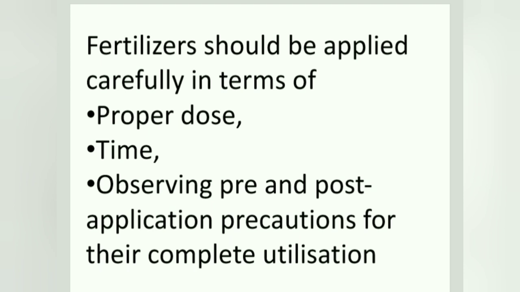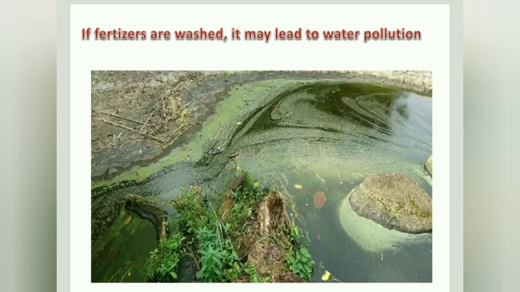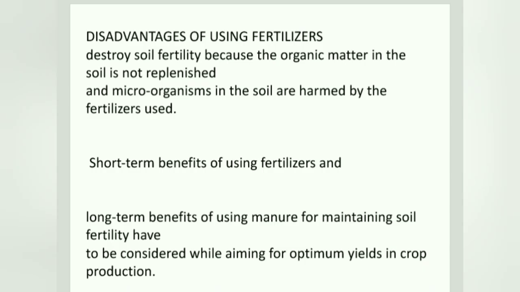So properly we have to use the fertilizers to get a proper output. Sometimes if fertilizers are used in excess, they may be washed away along with the water and reach the water bodies. This may cause water pollution. Automatically there will be depletion of oxygen in the water content.